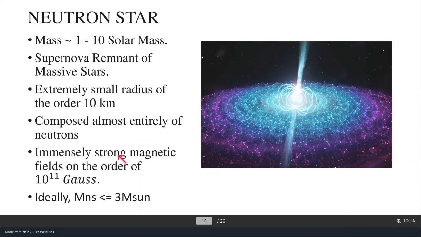What happens is the electrons and protons interact due to the weak force, and they turn themselves into neutrons. So neutron stars are almost entirely composed of neutrons. They have immensely strong magnetic fields, of the order of 10 to the power 11 Gauss, which is very high. Ideally, the mass of a neutron star is almost equal to 3 solar masses or less.